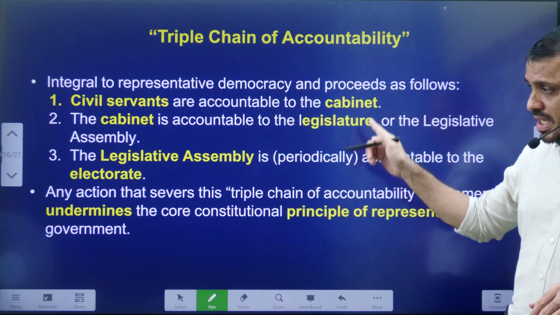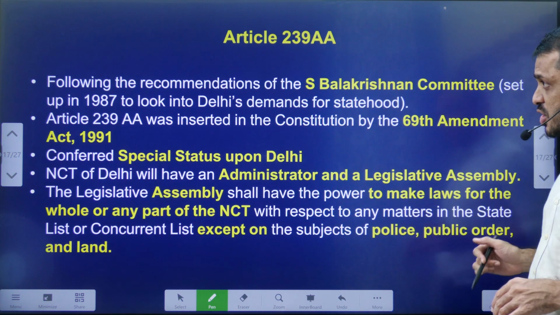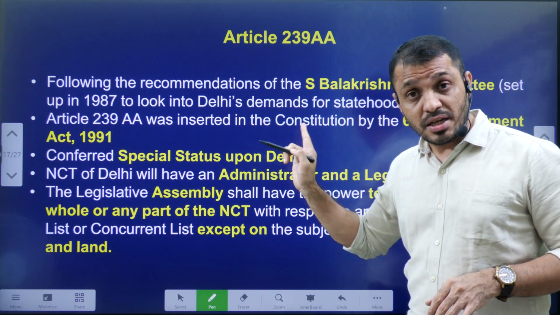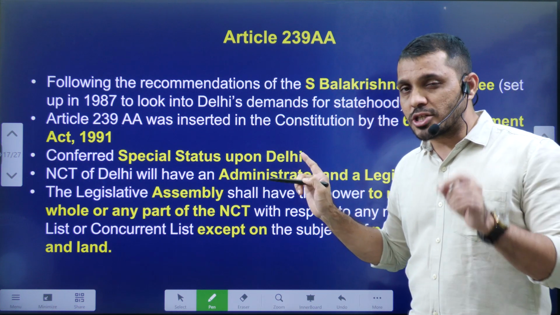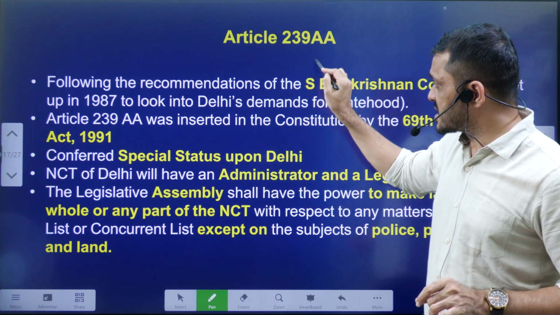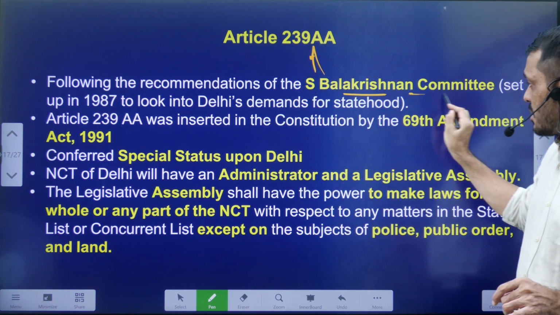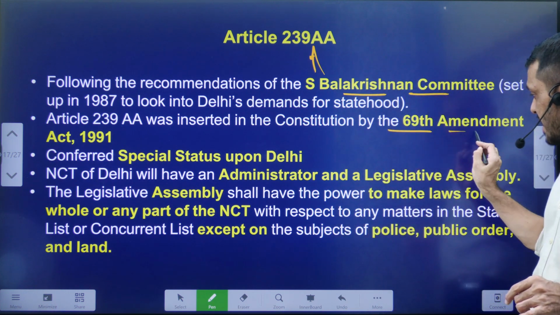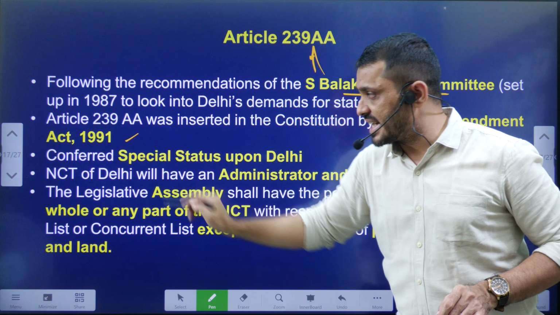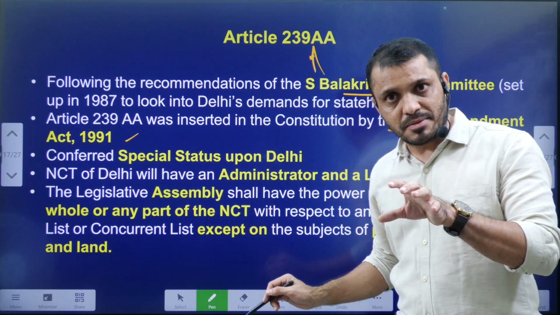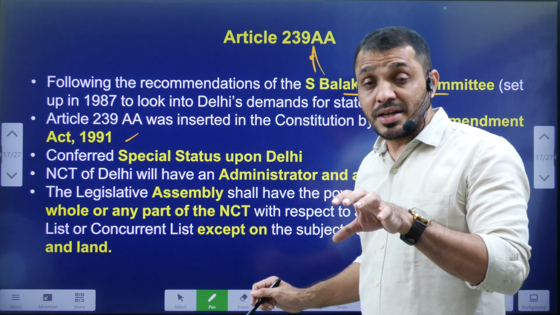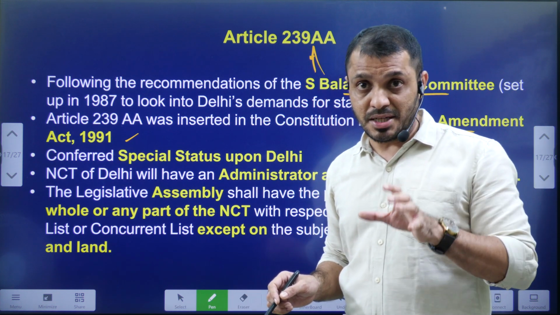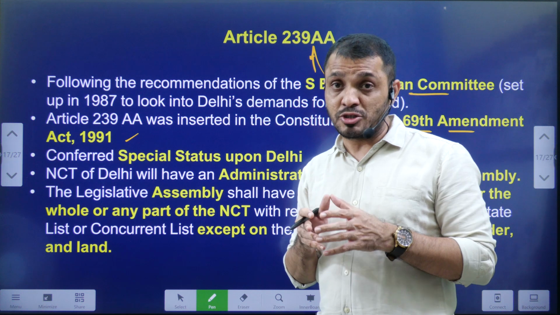Triple chain of accountability, already explained. What is the triple chain of accountability? And Article 239AA deals with the administration of Delhi. Actually, this article was included based on the recommendation of the S. Balakrishnan committee. It was included through which amendment? The 69th Constitution Amendment Act in 1991. Actually, this amendment gave an assembly to Delhi. Previously, Delhi did not have an assembly. This amendment added the assembly to Delhi.